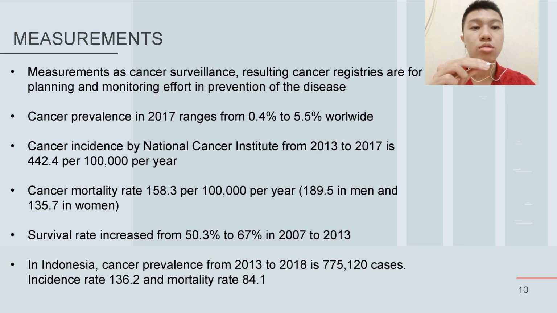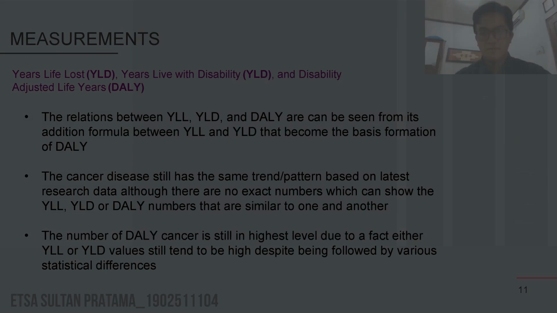The survival rate of cancer increased from 50.3% to 67% in 2007 to 2013. In Indonesia alone, from 2013 to 2018, cancer prevalence is around 775,000 cases. The incidence rate is 136.2 and mortality rate is 84.1.